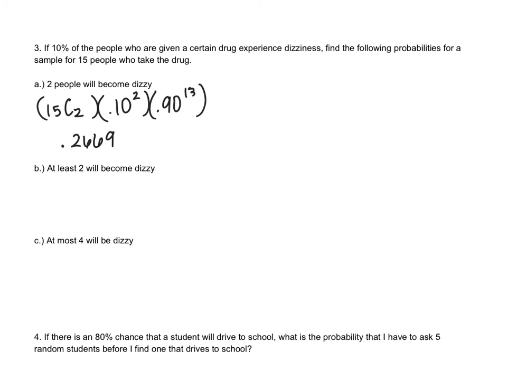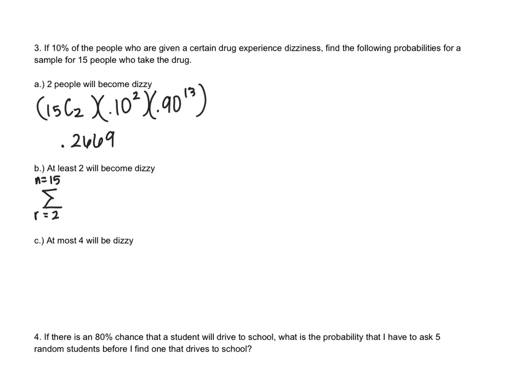So for B, we want to find the probability that at least 2 will become dizzy. So this is the probability of 2 plus 3 plus 4 plus 5 plus 6 all the way up to 15. So the easiest way to do this would be to use the summation function on our calculator. Otherwise, we would have to write out the probability like we did in A a lot of times to add them all together. So we're going to start with R equals 2, and we're going to go all the way up to N equals 15.